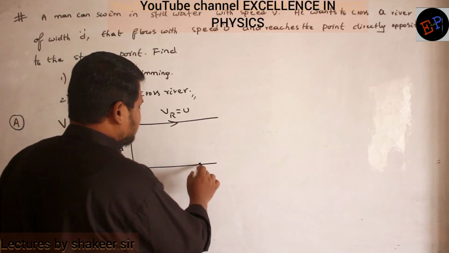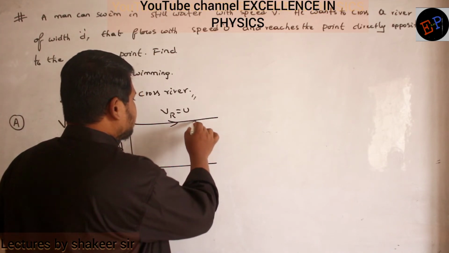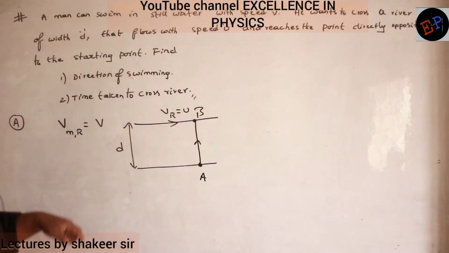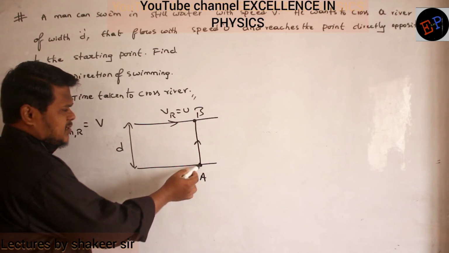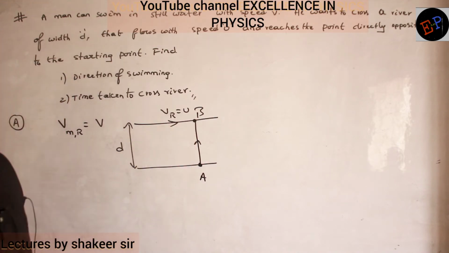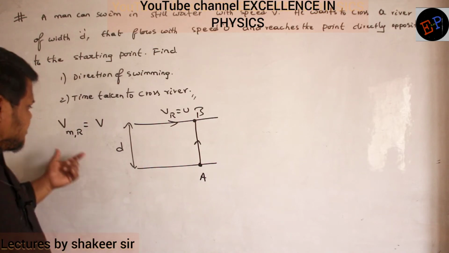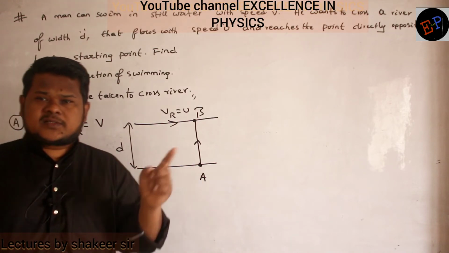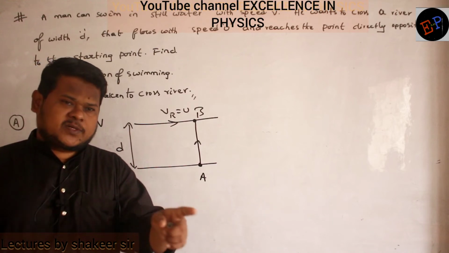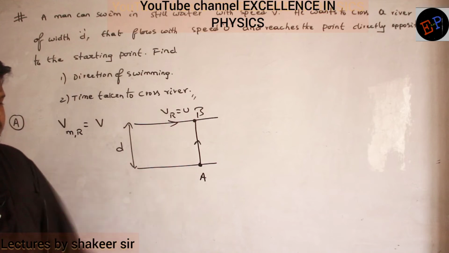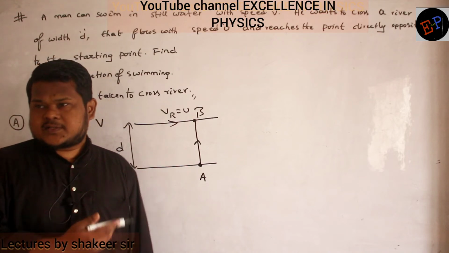So it means that he has started from point A and he reached this point B. Exactly opposite point he was able to reach. Clear now? Then direction of swimming and time taken to cross the river we are supposed to calculate. Now can you say what is this velocity? We have three velocities: velocity of man with respect to river, velocity of river, and velocity of man with respect to ground. So out of all the three, which one is this velocity? That is the velocity with respect to ground only.